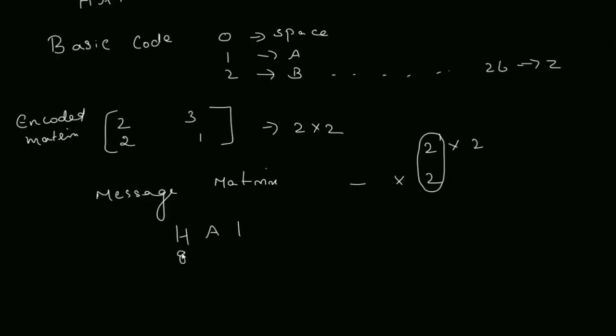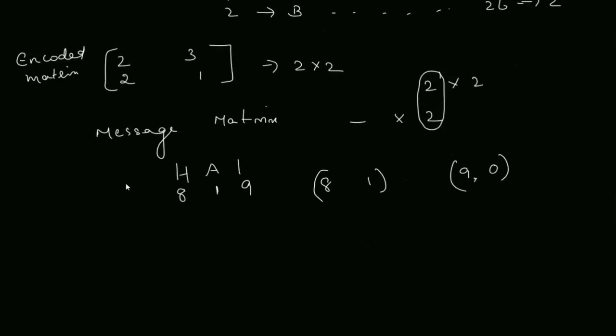H is 8, A is 1, and I is 9. So I write the first row as 8 and 1, and the second row as 9 and 0.